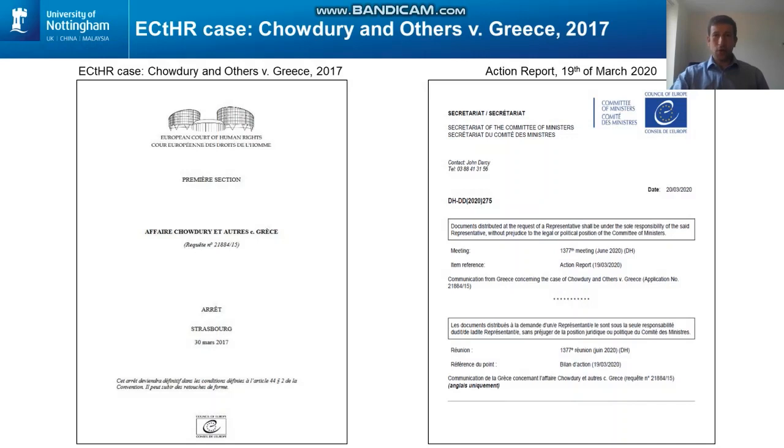The Chowdury case, brought before the European Court of Human Rights in 2015, raised long-standing issues around the trafficking of migrant workers in Greece. The case concerned the treatment of a group of Bangladeshi workers who were recruited to work on strawberry farms in Manolada without work permits and were subjected to forced labor while there.